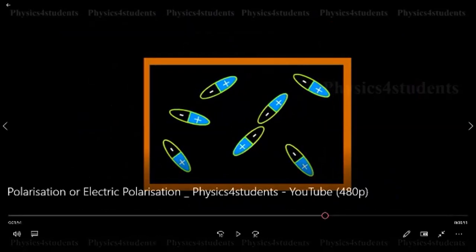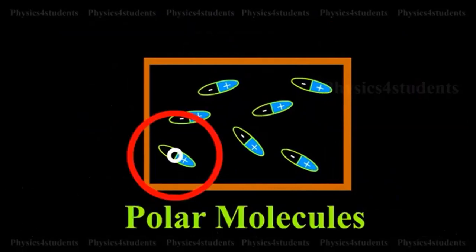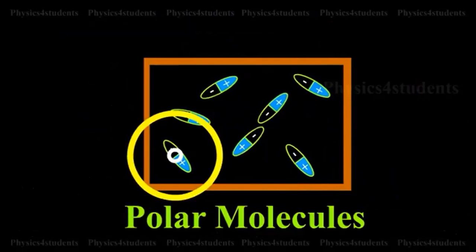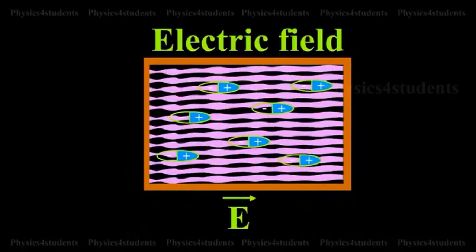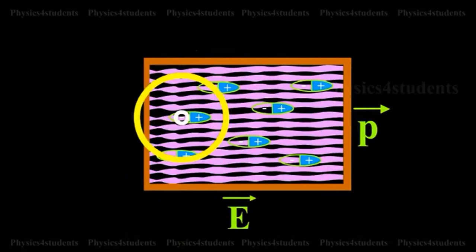The dipole moments orient themselves in random directions, hence no net dipole moment is observed in the dielectric. When an electric field is applied, the dipoles orient in the direction of the field, and a net dipole moment is produced.